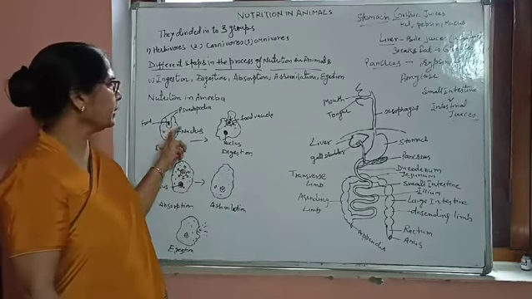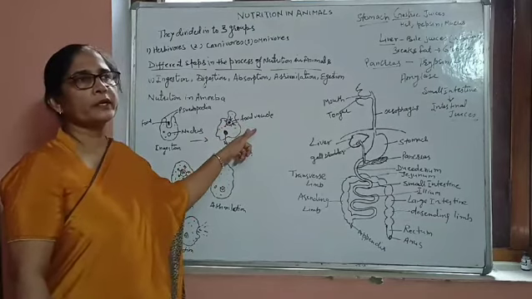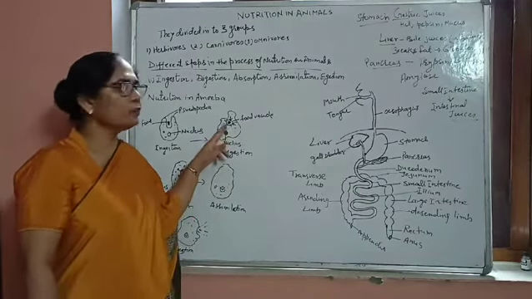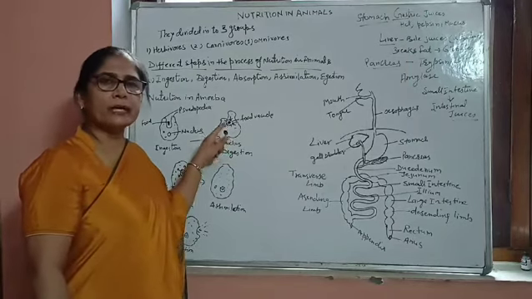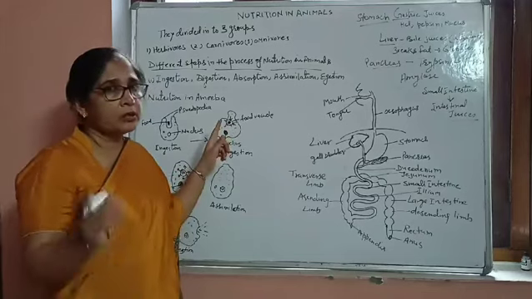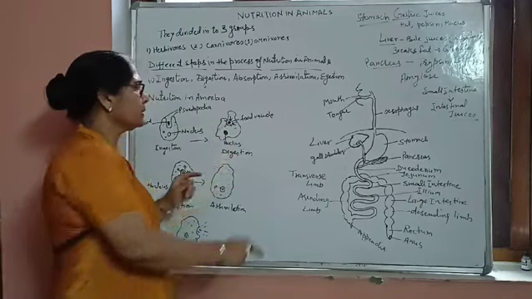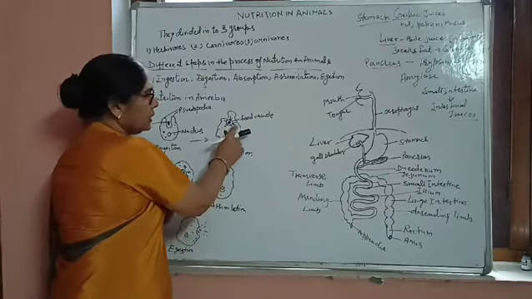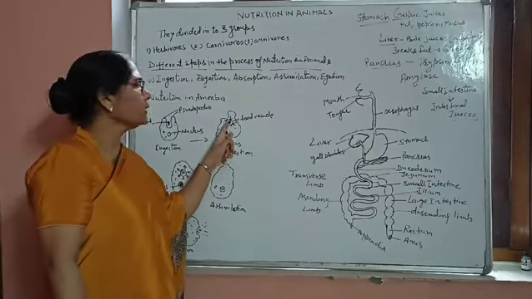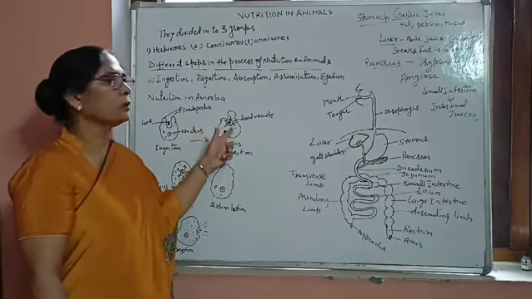Now this food particle is inserted inside the body in the form of a food vacuole. Now we are coming to the second step, that is digestion. When this food vacuole is present inside the protoplasm of the amoeba, it will absorb, listen carefully, enzymes from the protoplasm. As shown by the direction of these arrows, the enzymes enter the food vacuole from the surrounding protoplasm.